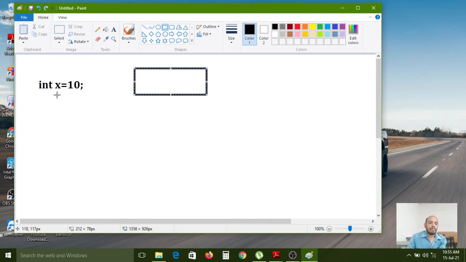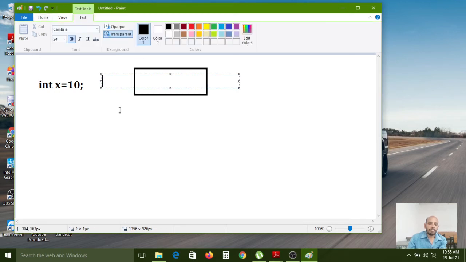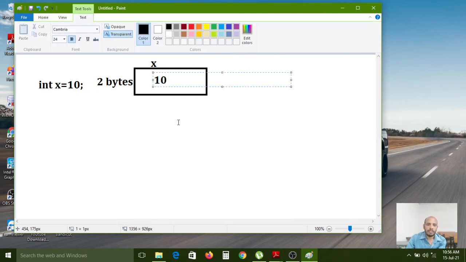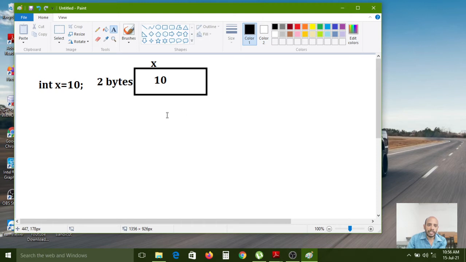The int data type allocates 2 bytes of memory for the x variable, if it is a 32-bit operating system. And this value 10 is stored inside this memory. So while executing, the int data type allocates 2 bytes of memory for the x variable to store this value.